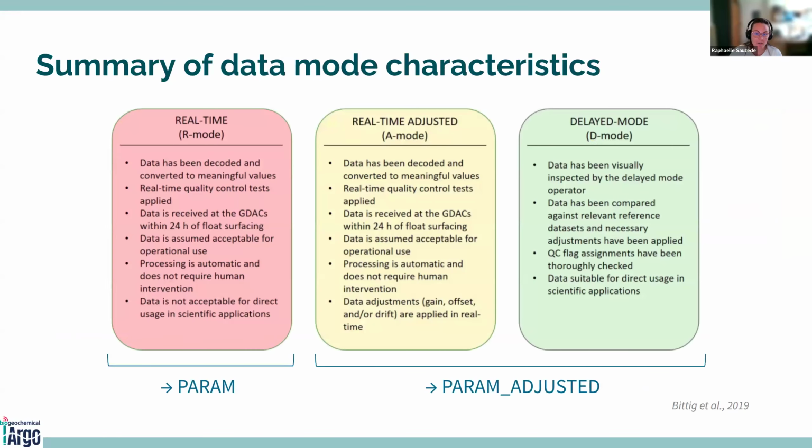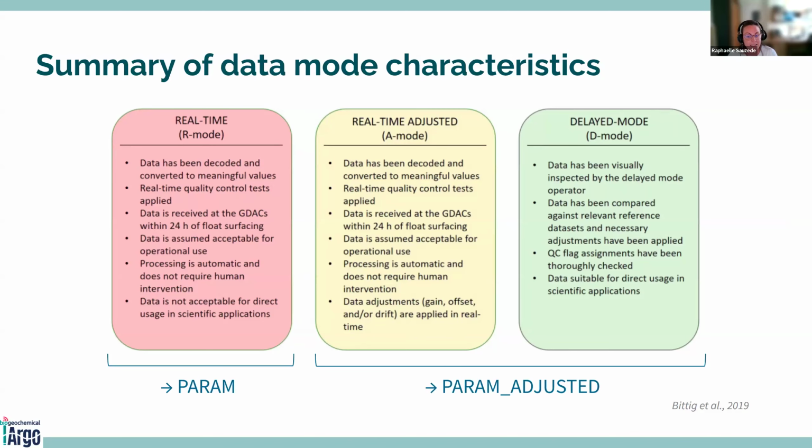Okay, so then I wanted to do a summary of the data modes that you can find in the Argo data. You have the real-time data, in R mode; the adjusted in real time, the A mode; and the delayed mode, D mode. For the real-time and real-time adjusted, the data has been decoded and converted to meaningful values. You have some real-time quality control tests that have been applied.